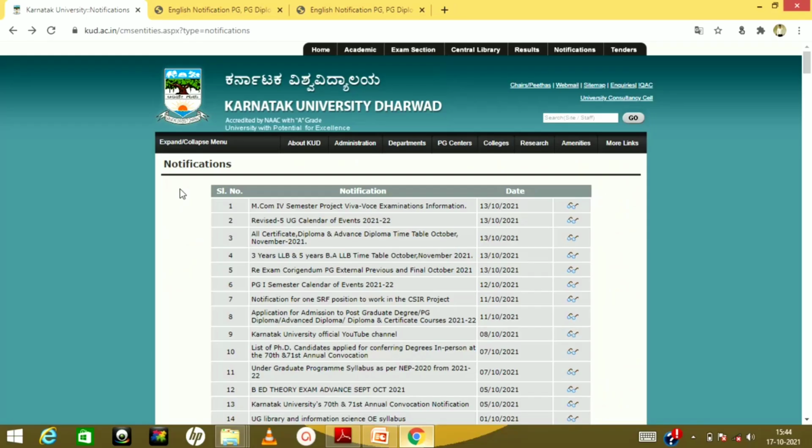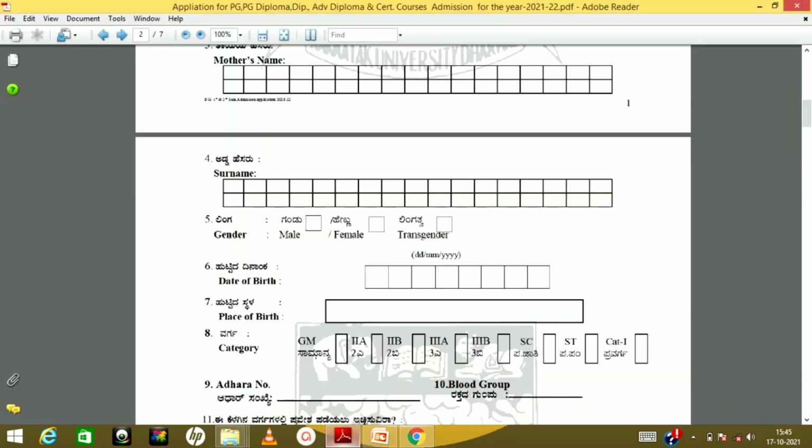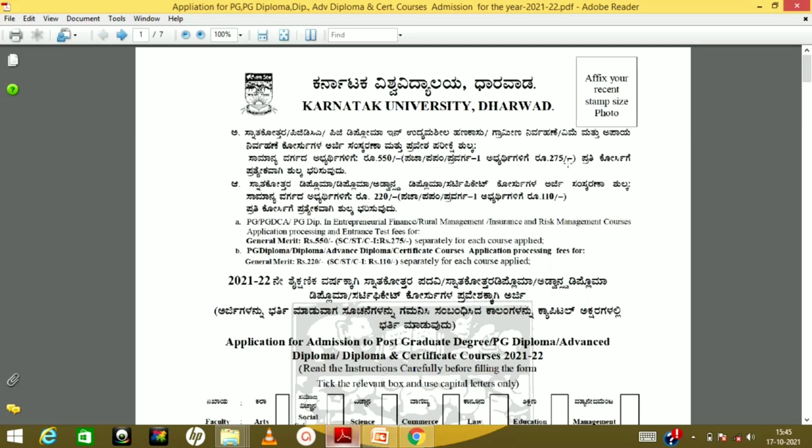In order to apply for this MCOM PGET, you have to go to the official website of Karnataka University Dharwad, and in that go for the notification, application for admission to postgraduate degree, diploma, advanced diploma, dated 11th October 2021. Click on that. You are going to get an application form. So this is how the application form will look like. You have to take a printout of this application form, and you have to fix your photo and all the relevant information.